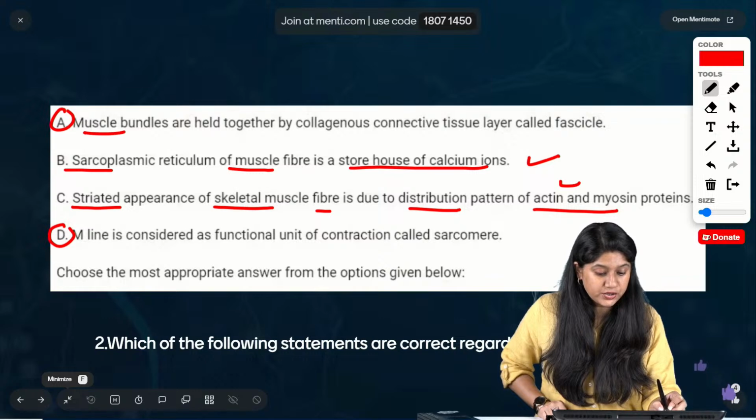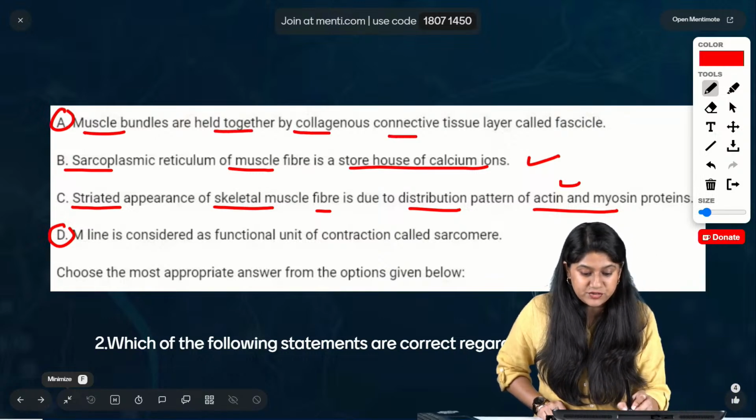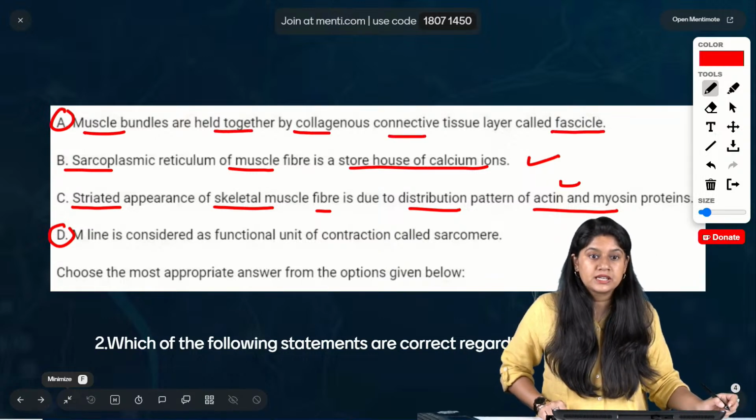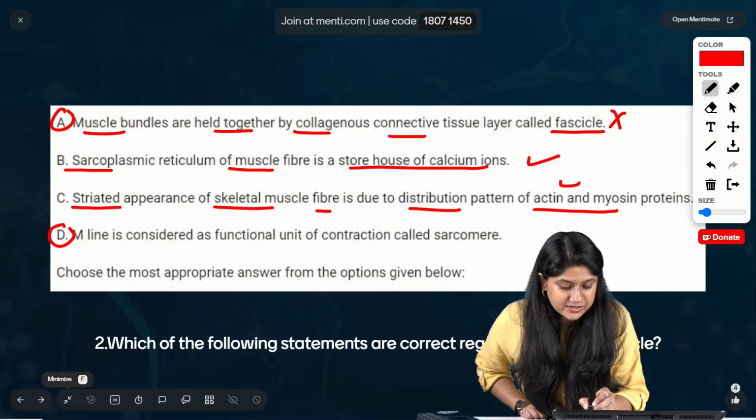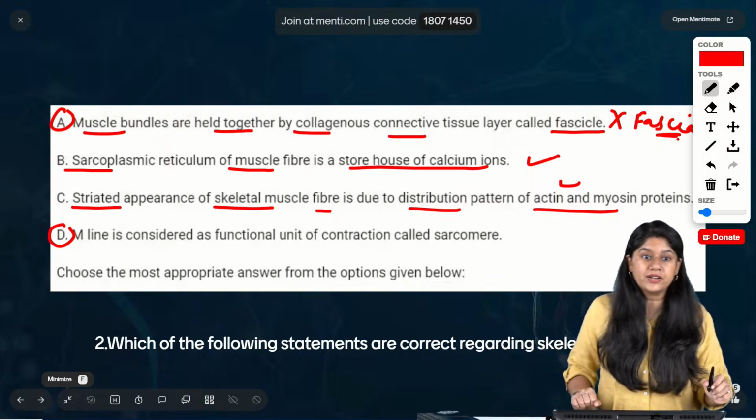Muscle bundles are held together by collagen connective tissue called the fascicle. Yes or no? It is not the fascicle, it's the fascia, right? We'll say that. Clear, everyone?